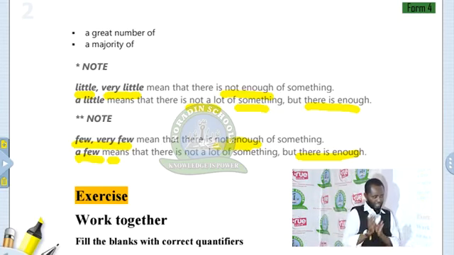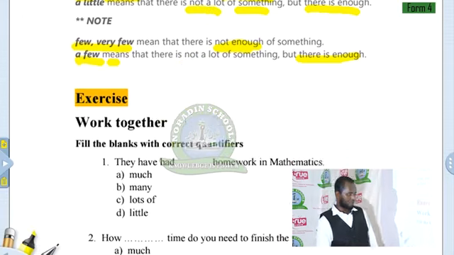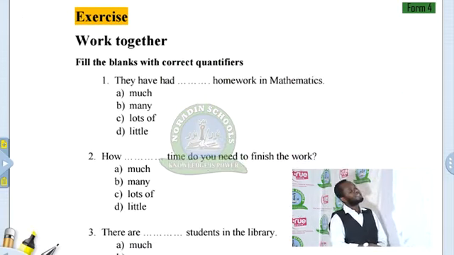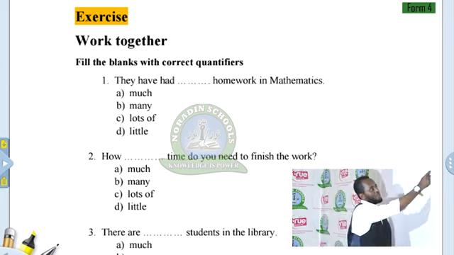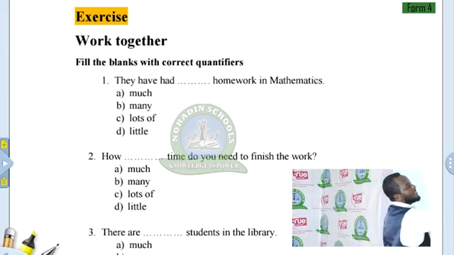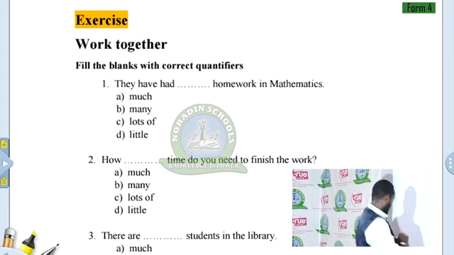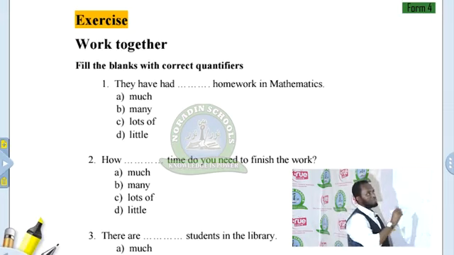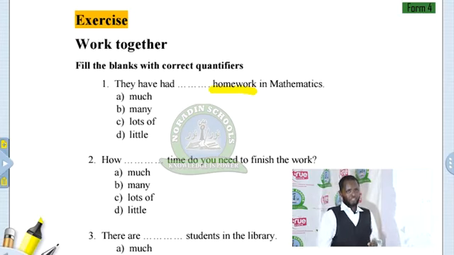Exercise. Let us work together. Fill the blanks with correct quantifiers. If we have understood this lesson, we're going to do this exercise. First, they have had blank homework in mathematics. So we have much, many, lots of, and little. Can you answer? Remember, whenever you see the word homework, it's an uncountable noun.